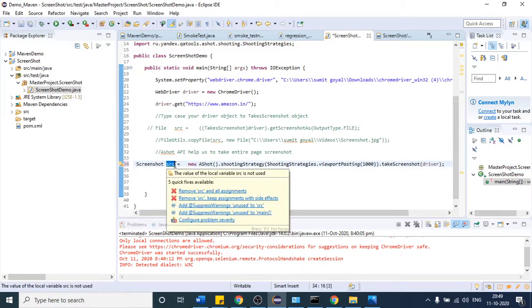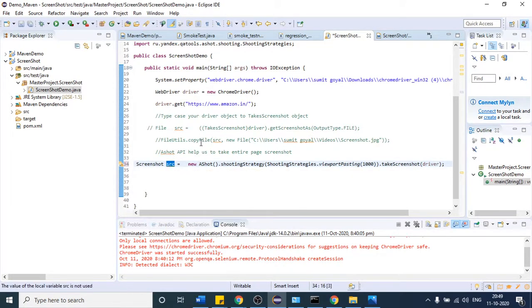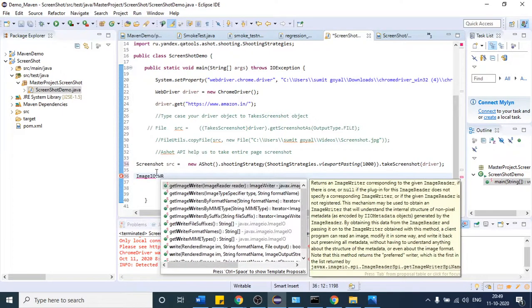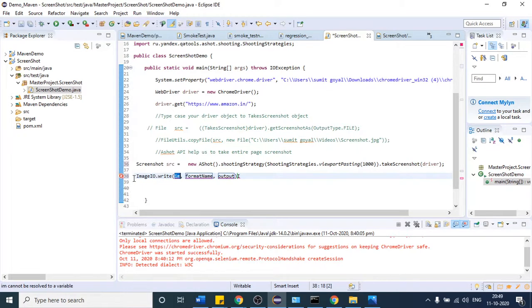So once again, I have the screenshot here. Again I want to copy that screenshot from this variable to my local directory. So how can we do that? Here it is quite different from the previous one. There we will use this class ImageIO. This class has one method called write. So if I provide a space, and after that provide the source variable, this is the variable that is going to have our entire screenshot of the web page.